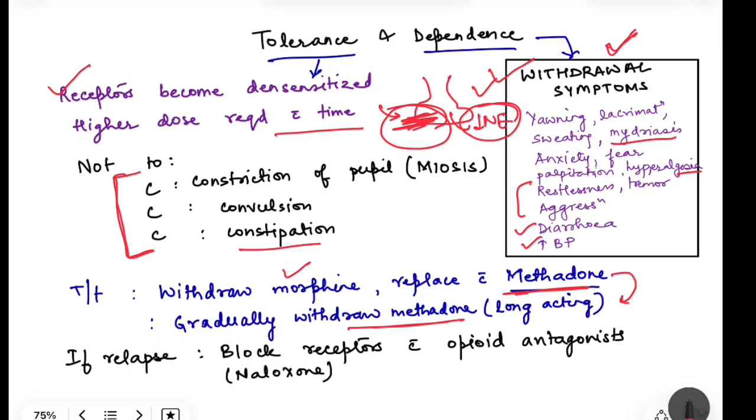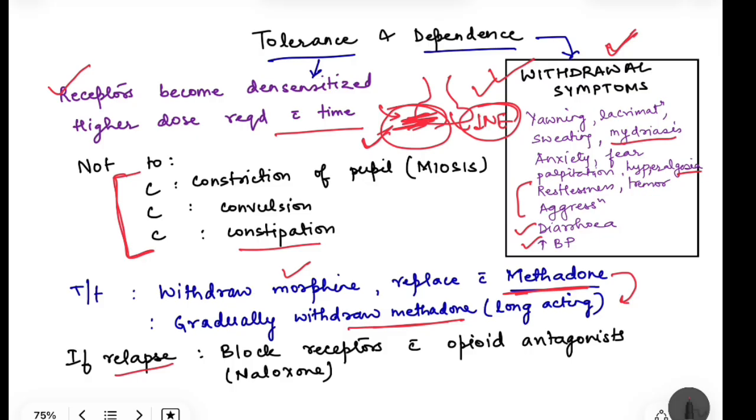Fine. So with time what will happen? The desensitization of the receptor which has happened is slowly going to reduce. The receptors again will become sensitized. Now, maybe the person is off the drug, not taking the drug, but if the person gets into the company of a person who is also a drug addict, then there are high chances of relapse. The person will again start taking the drug.